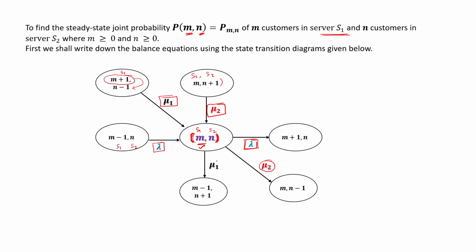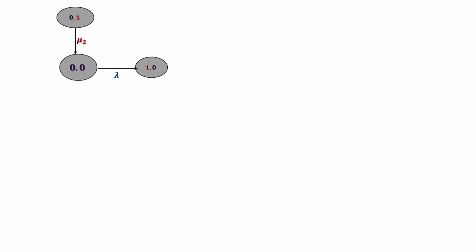If a customer leaves from S1, it becomes m minus 1, and he joins S2, so n plus 1: m minus 1, n plus 1. This is the state transition diagram for the state m, n.